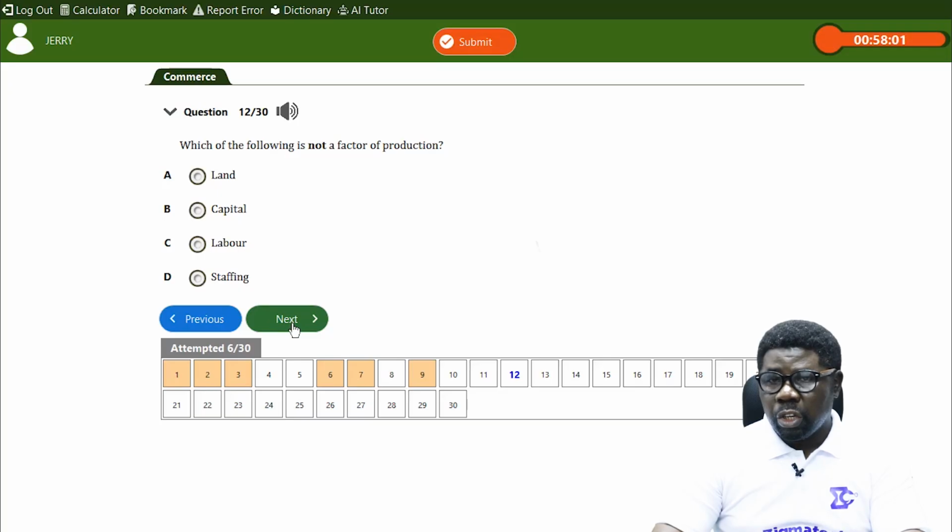Which of the following is not a factor of production? Is it land, is it capital, is it labor, is it staffing? D is your answer. The first three are factors of production.